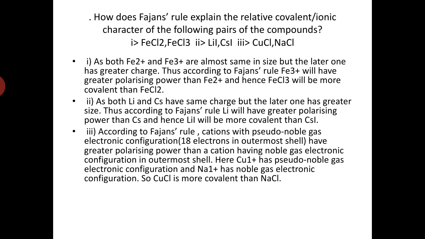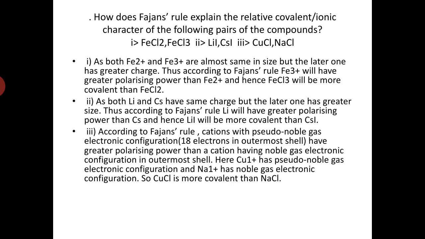Now the next case is lithium iodide and cesium iodide. The anion is the same, but lithium and cesium belong to the same family, and lithium is smaller in size compared to cesium. Being smaller, lithium has a very high capacity to distort the electron cloud of the anion, so lithium iodide will have more covalent character compared to cesium iodide. This is the second case.